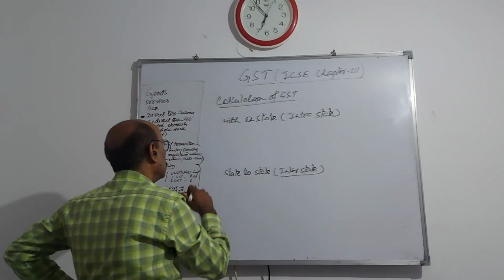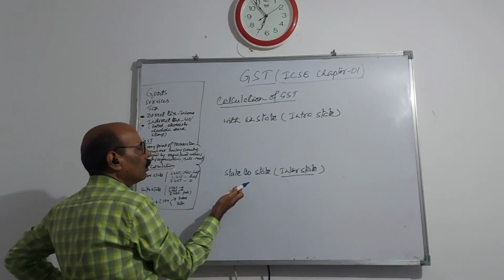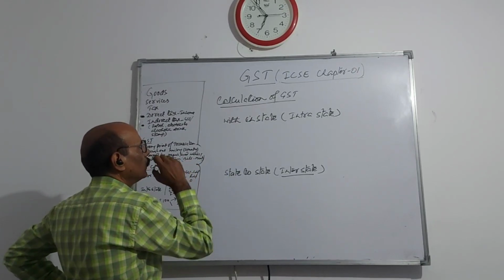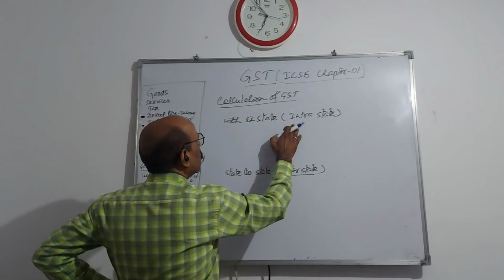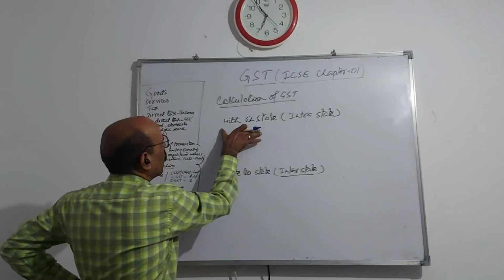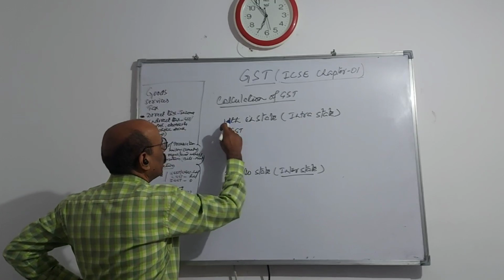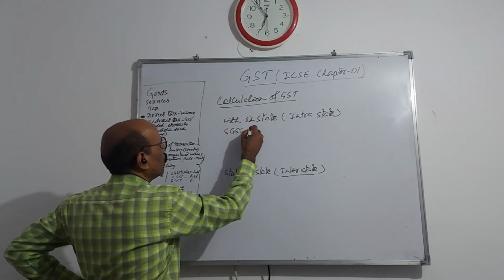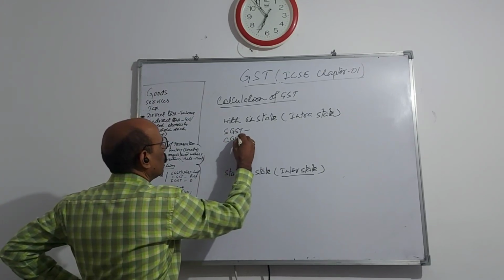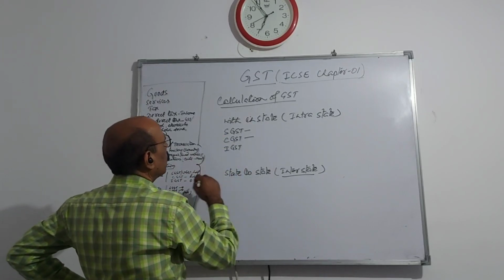Like this, two types of transactions are considered. And in place of a state, a union territory is also considered just like a state, and that GST will be called UGST. Here, if the transaction is within the state, intra-state, then there are three types of GST: State GST, SGST, easy to remember, no? State GST, CGST, central GST, and IGST, integrated GST.